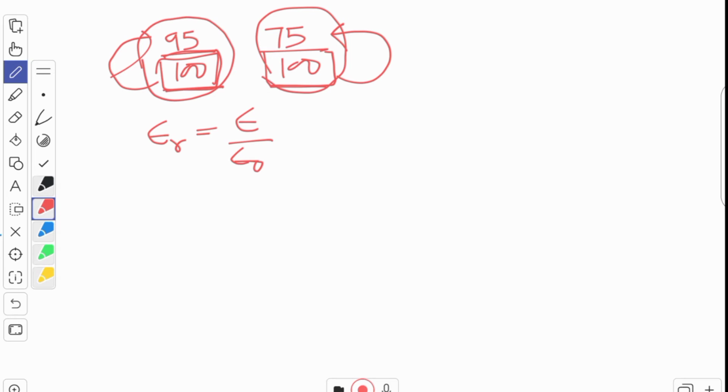Okay. So suppose water, suppose glass, suppose oil. So we can now compare from these values.